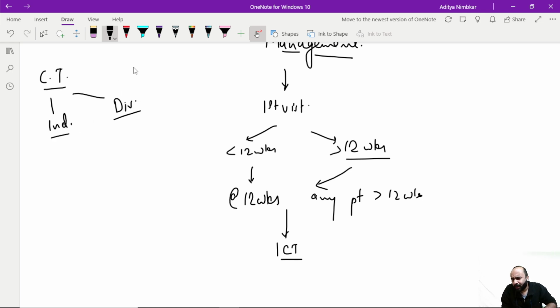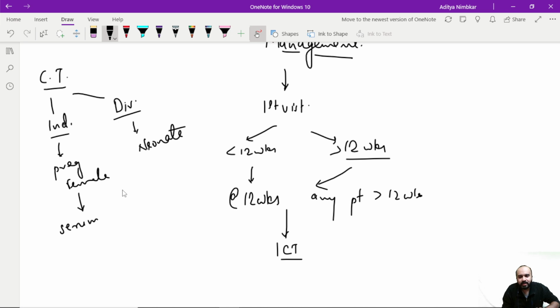ये indirect और direct में क्या difference है? Very simple. In the indirect one, just remember, by the way, we do indirect in a pregnant female, and we do direct in a neonate after it is born. So क्या करते हैं हम, ये pregnant female का जो serum है, serum is basically devoid of RBCs, completely no cells. उसमें serum में रहेगा सिर्फ antibodies.